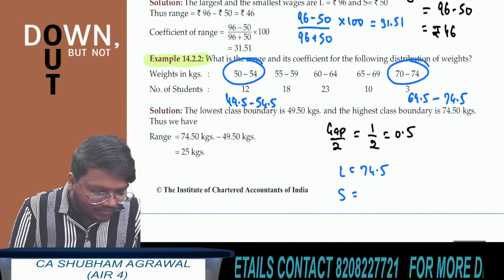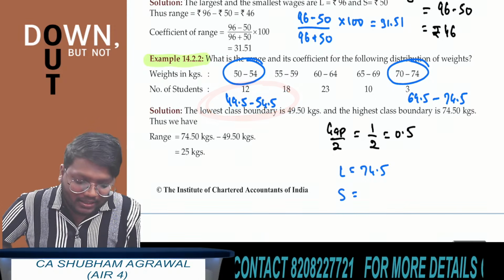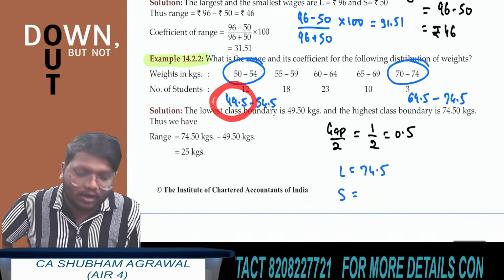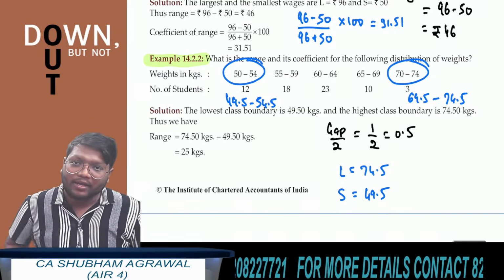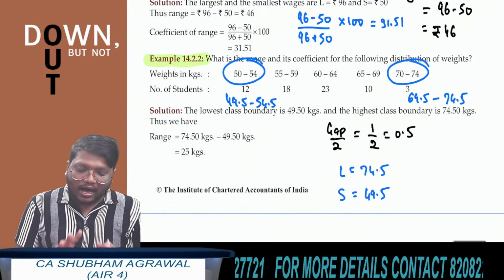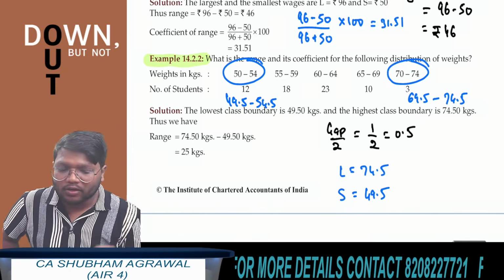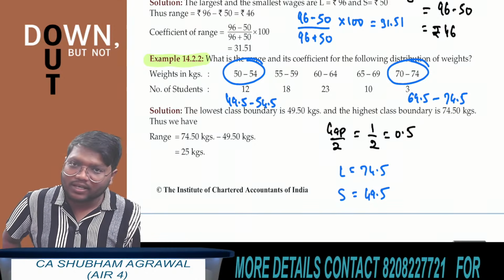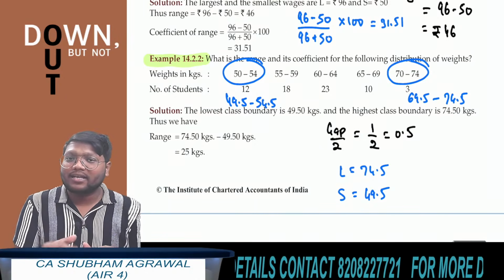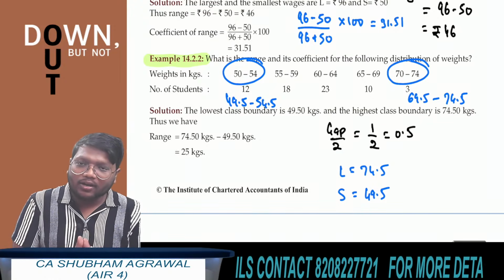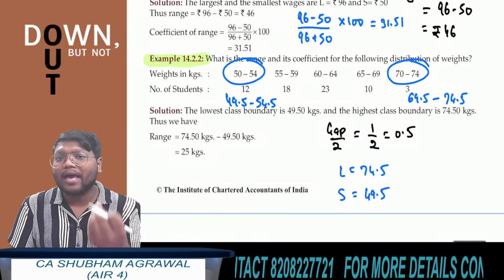Largest value. And the smallest value is what? After making the data continuous, in the first class interval, what is the lower class boundary? 49.5. This is S. Okay, the smallest value is 49.5 and the largest value is 74.5. I hope all of you have understood how to find the largest value and smallest value if a frequency distribution is given. If a frequency distribution is given, first you have to check whether the data is continuous or not. If the data is non-continuous, you have to make the data continuous. How to make the data continuous? First you have to find the value of gap upon 2.